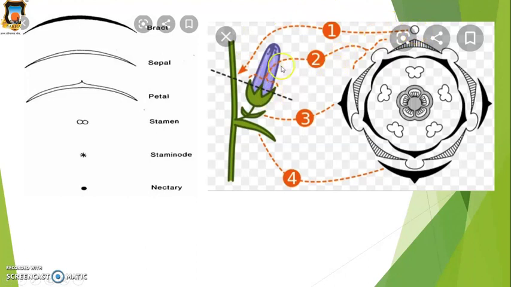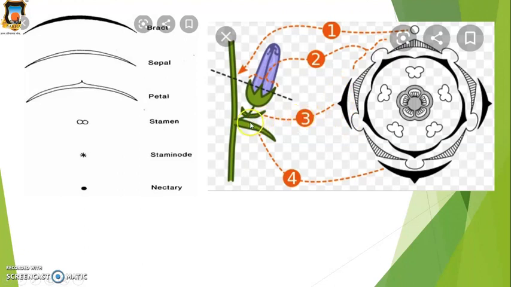Then second is the calyx, means sepals. For example, these sepals, the arrangement of sepals is valvate aestivation, means they are free, not overlapping. Then bracts are present, bracteate, and bracteolate are present.